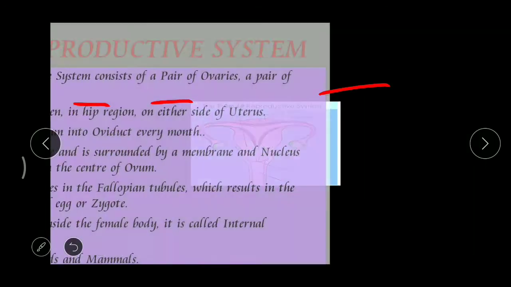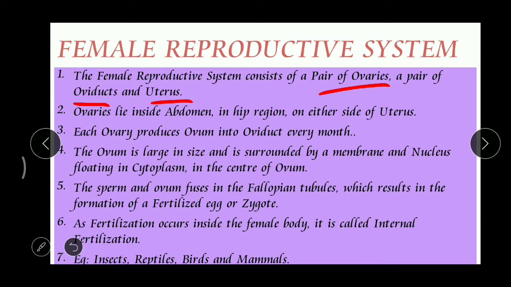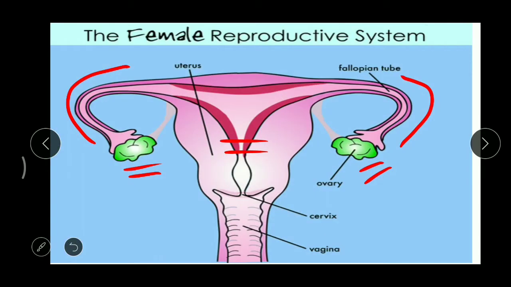Okay, and when we take the female reproductive system, each ovary produces one ovum every month. Got it? Every month, this ovary releases one ovum, not both the ovaries. Say for example, this month, this ovary released an ovum.